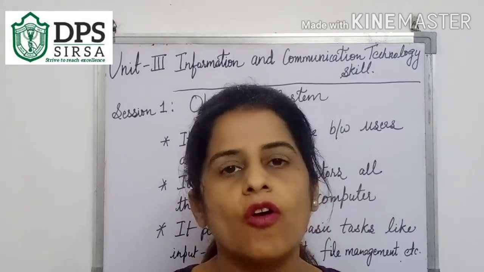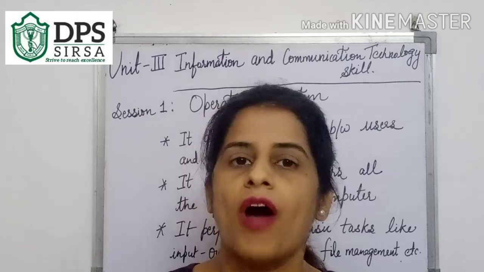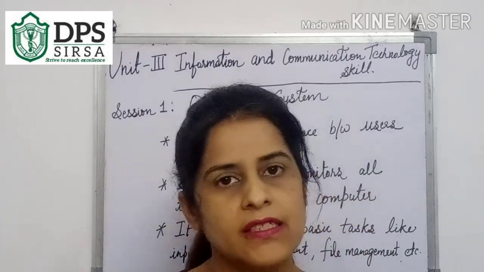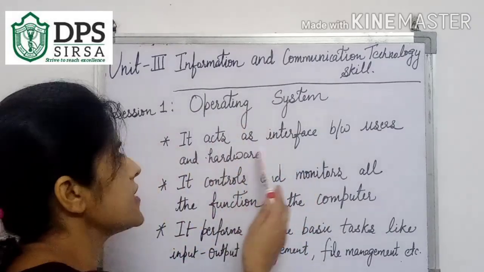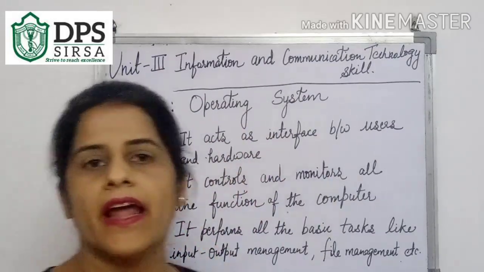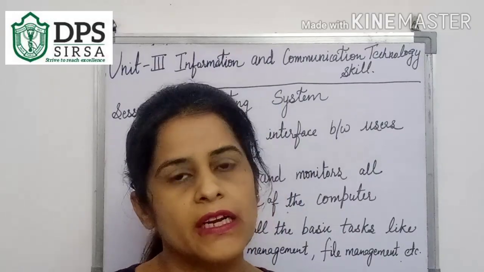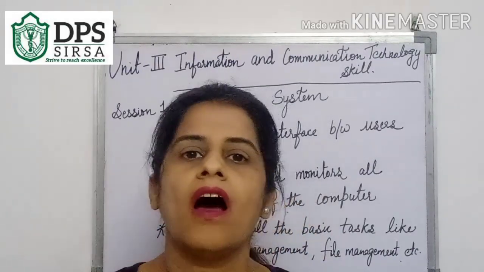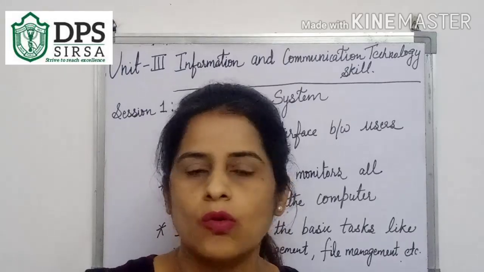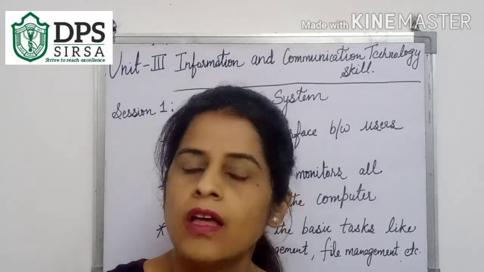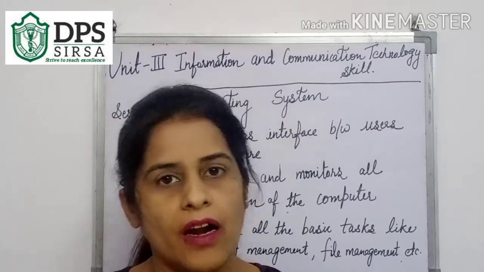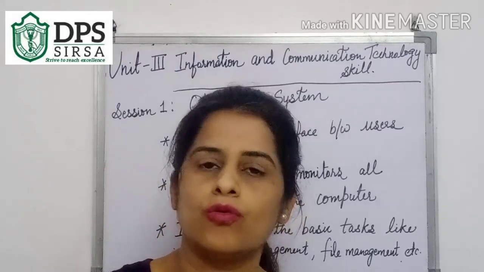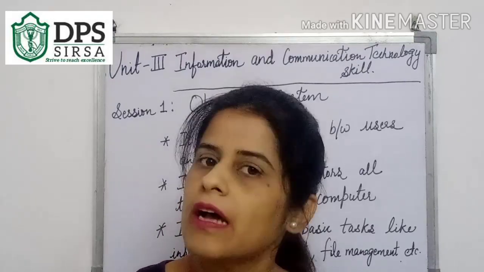What is the working of the operating system? Why do we use the operating system? The main definition of the operating system is that it acts as an interface between users and the hardware. We are the users and we are using the computer as hardware. Then how can we use the hardware? With the help of the operating system, we use the hardware of the computer.